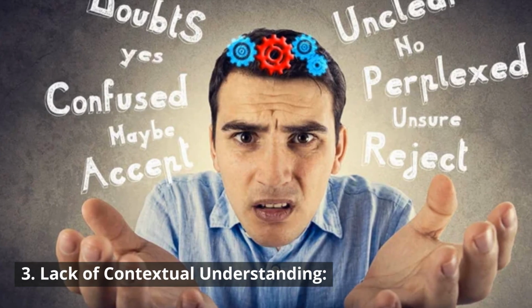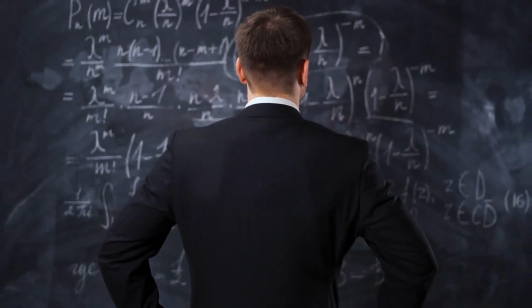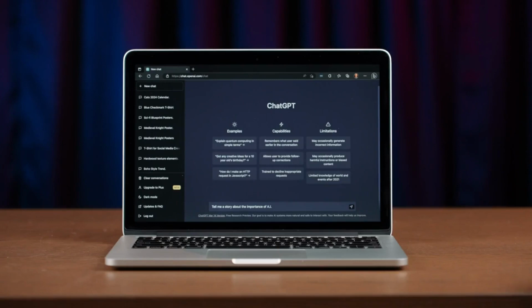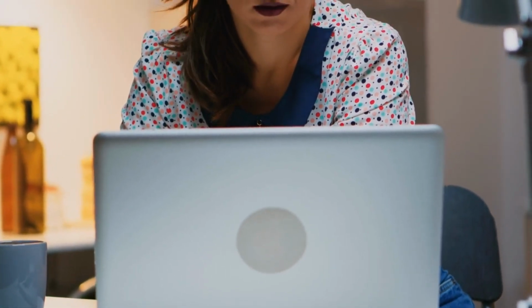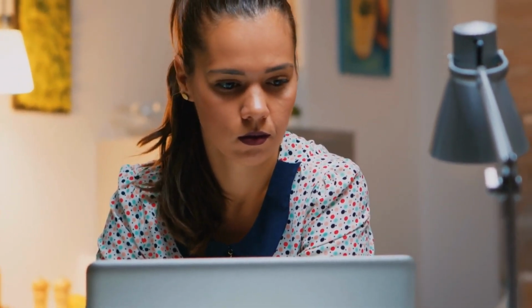3. Lack of contextual understanding. One of the dangers associated with ChatGPT is its lack of contextual understanding. While the model is capable of generating coherent and contextually relevant responses, it operates on a word-by-word basis without a deep understanding of the overall context. This means that it may sometimes provide answers that sound plausible but lack a deeper comprehension of the subject matter.